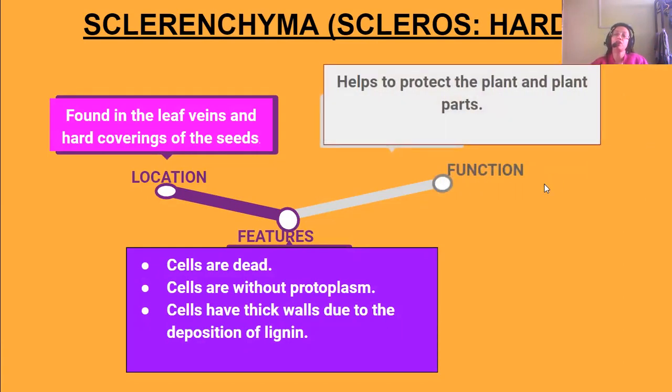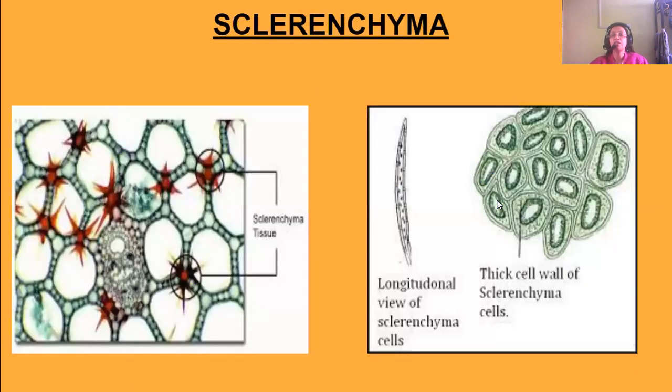Now, what is the function? They help to protect the plant and the plant parts. As they have thick walls and deposition of lignin is there, the plant and its parts can be protected by these sclerenchymatous tissues. Next, we see the picture of the sclerenchymatous tissues. This is the longitudinal view of the sclerenchyma. So they have thick walls, and these are the thick cell walls having lignin in the cells.